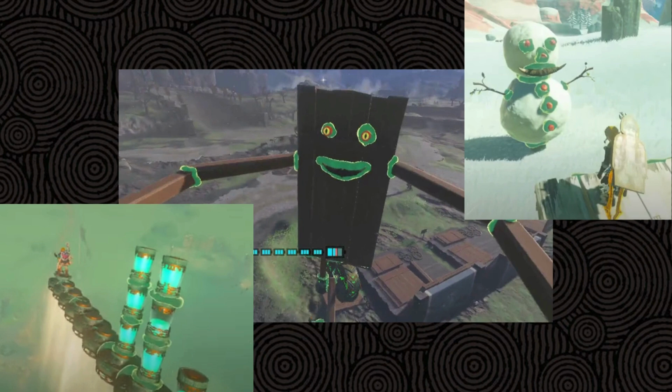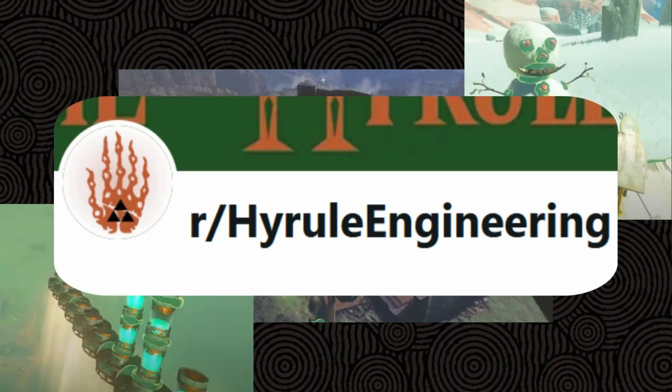By creating such a strong physics engine, it allowed for a ton of creativity on the players' parts. Here's a few examples found on the subreddit r/HighRollEngineering.